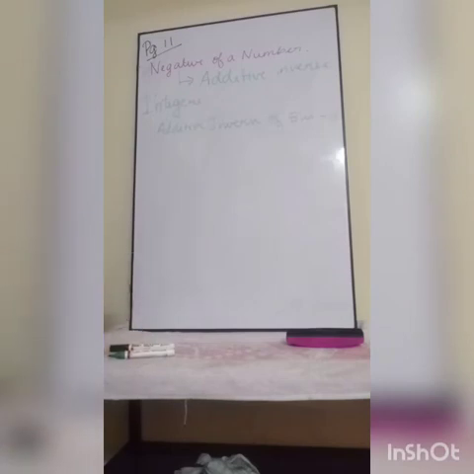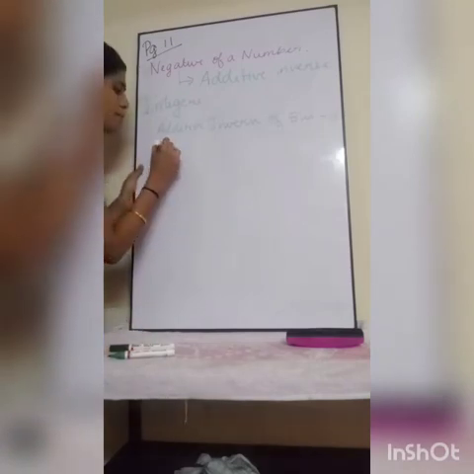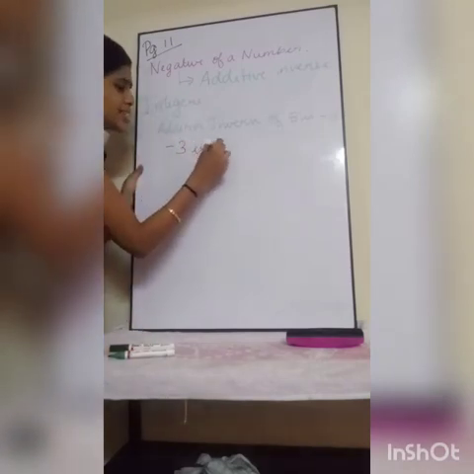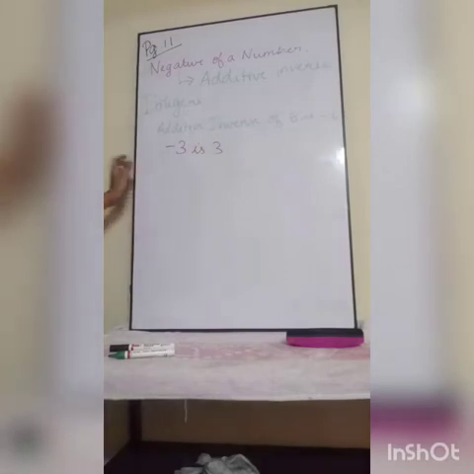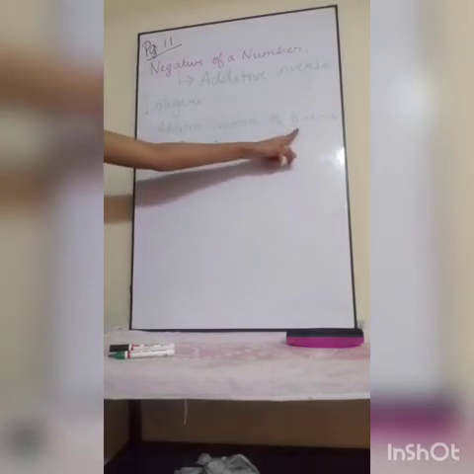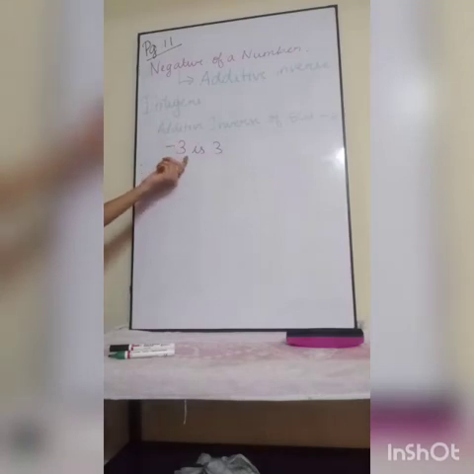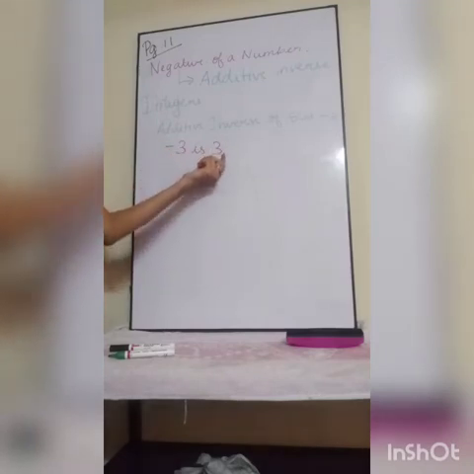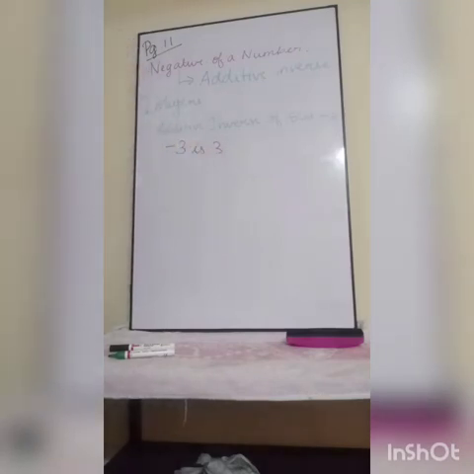If it is given in positive, you will write it as negative. If it is minus 3, you will write it as 3. So additive inverse of 5 is minus 5. Additive inverse of minus 3 is 3. This is the concept of negative of a number. Actually this negative of a number starts from integers. Why? Because in integers only we will have both positive side as well as negative side. So that's why it starts only from integers.